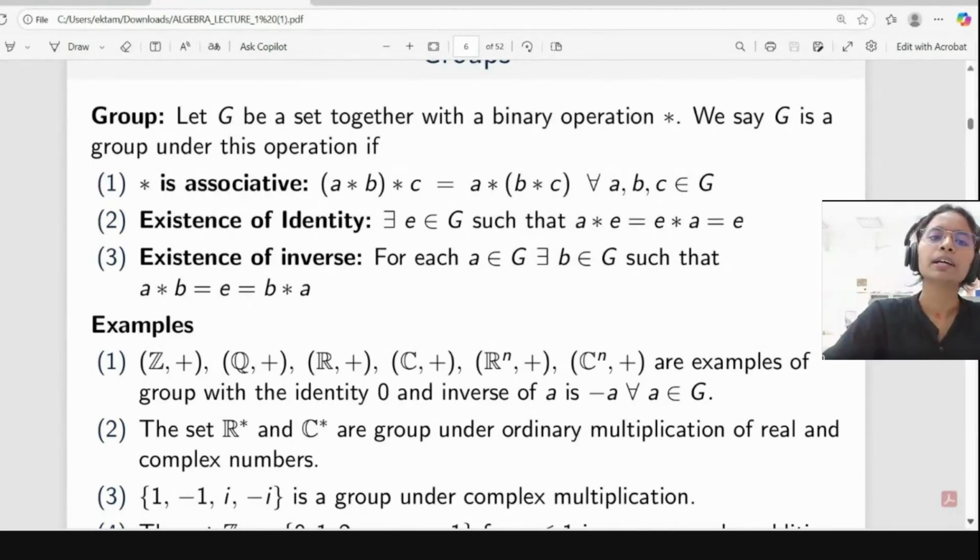What do we mean by associative? It means (a star b) star c should be equal to a star (b star c) for all a, b, c belonging to G. And the second one is existence of identity. There exists e belonging to G such that a star e equals e star a equals a. Like we can think in real analysis: whenever we add 0 to any real number, it comes to the same number only. Is it?